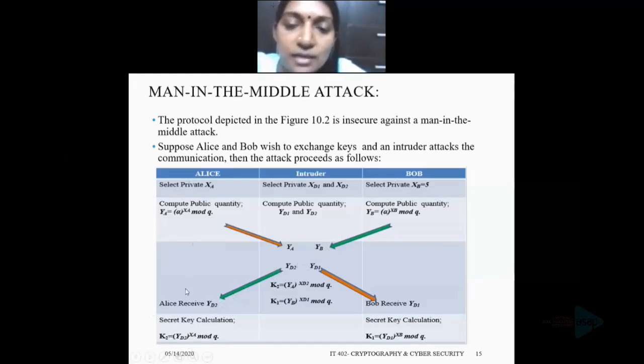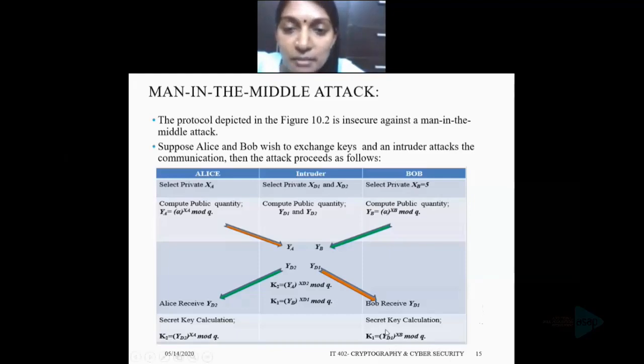So at Alice's side K2 is equal to YD2 raised to XA mod Q, and at Bob's side K1 is equal to YD1 raised to XB mod Q. At this point, Bob and Alice think that they share a secret key, but instead Bob and the intruder share a secret key K1, and Alice and the intruder share a secret key K2.